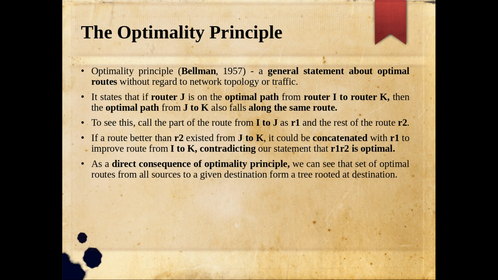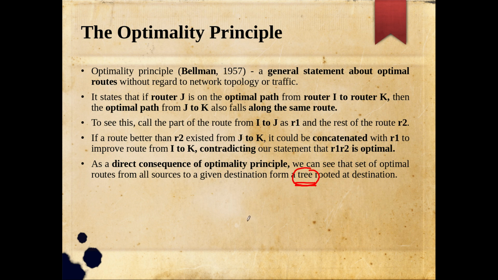Listen carefully. As a direct consequence of the optimality principle, we can see that the set of optimal routes from all sources to a given destination form a tree rooted at the destination. So this will definitely be a tree. It is not going to be a graph. Try to visualize it yourself. It is somewhat difficult for me to explain. So why should it be a tree?